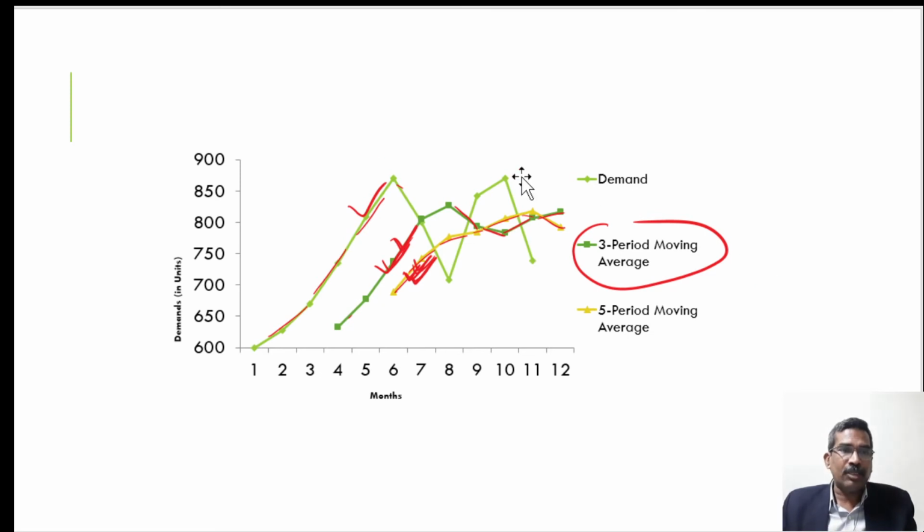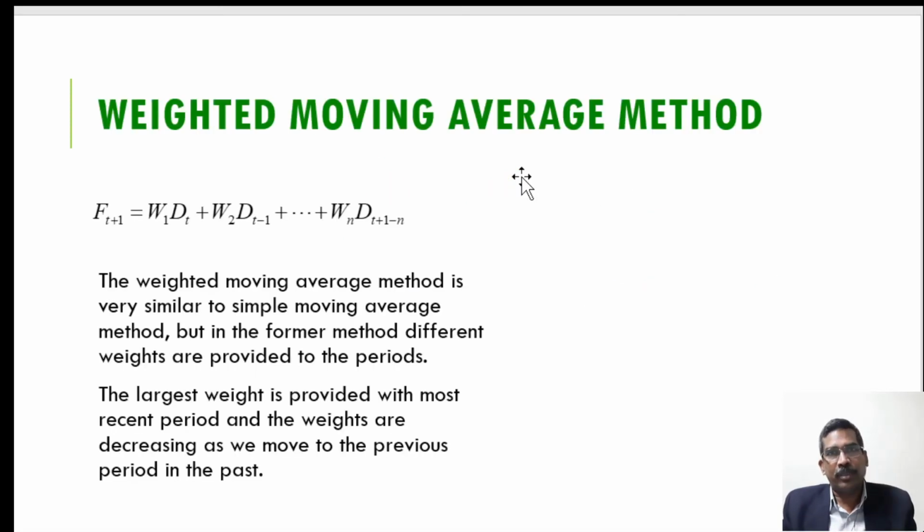Now the next method is the weighted moving average method. In the weighted moving average method, we give more weightage to the recent data. But in the simple moving average method, we gave equal weightage to all the past data. Here the recent data is given more weightage.